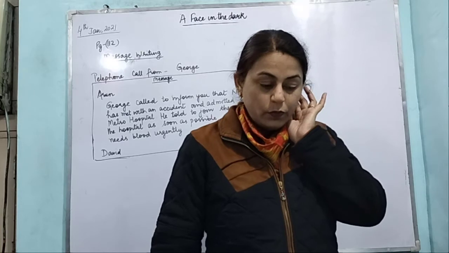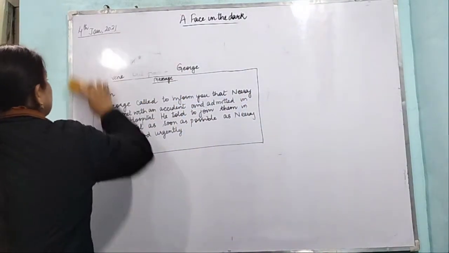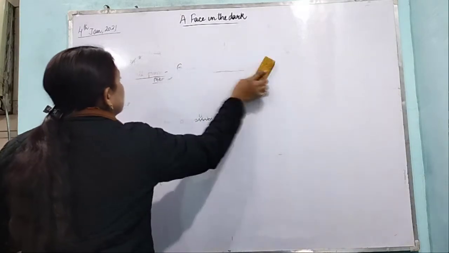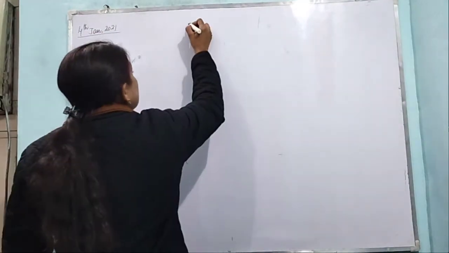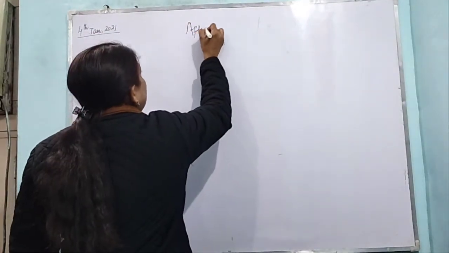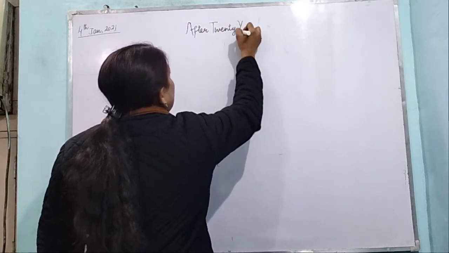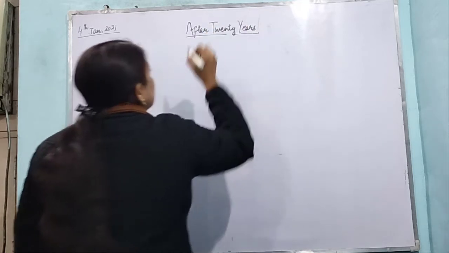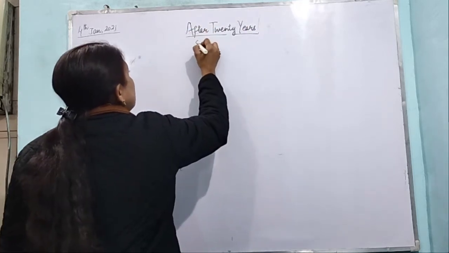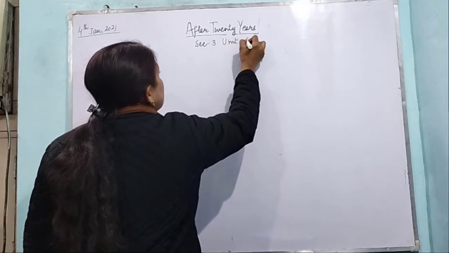So now we are going to start the reading.